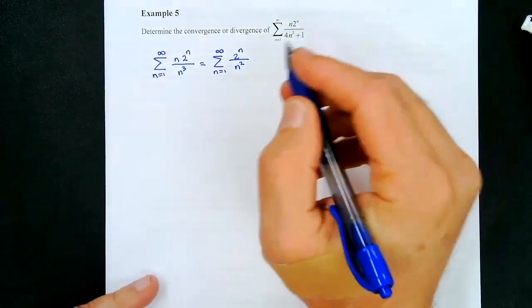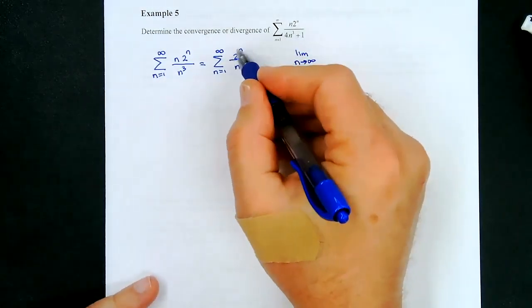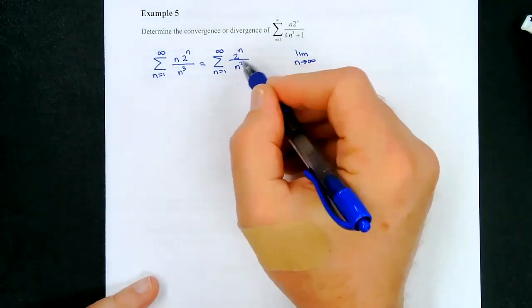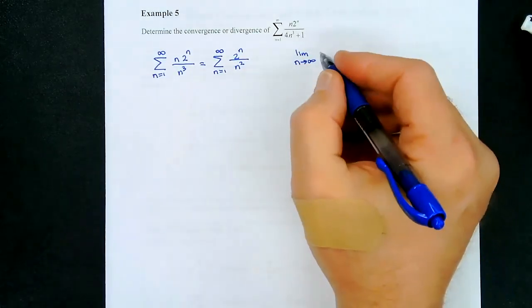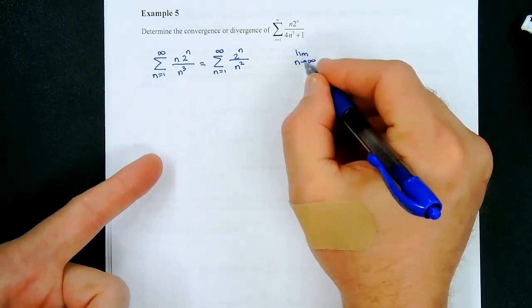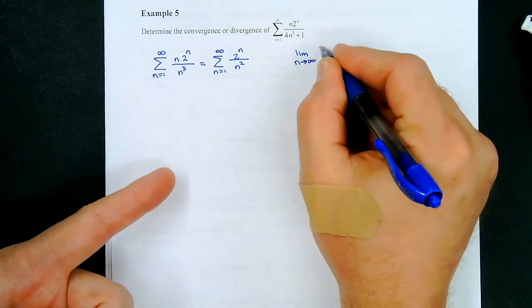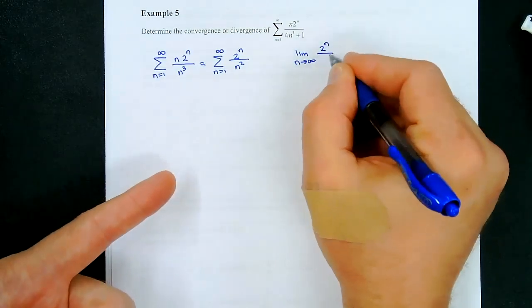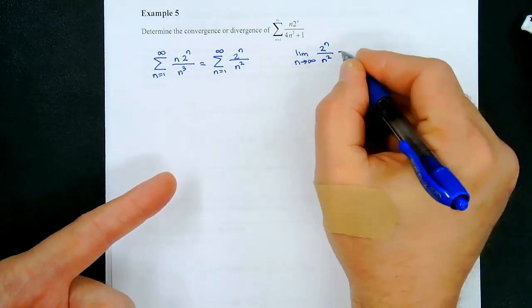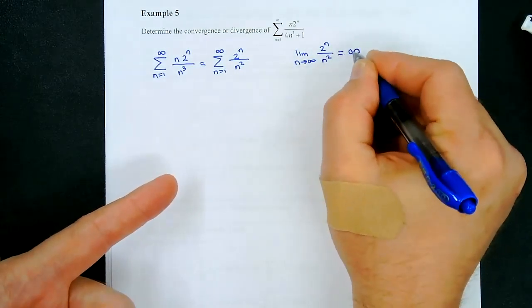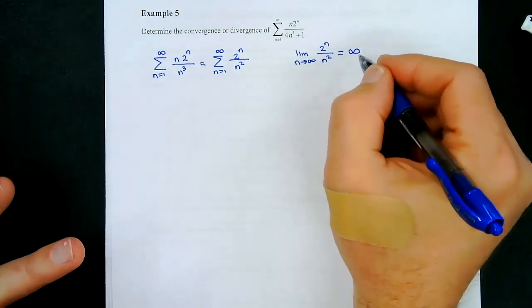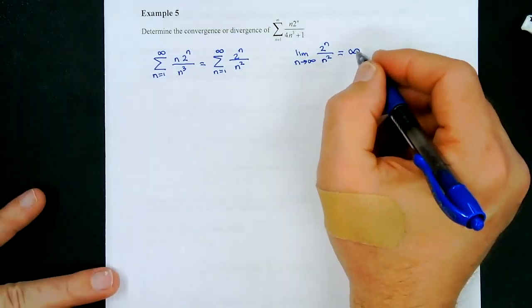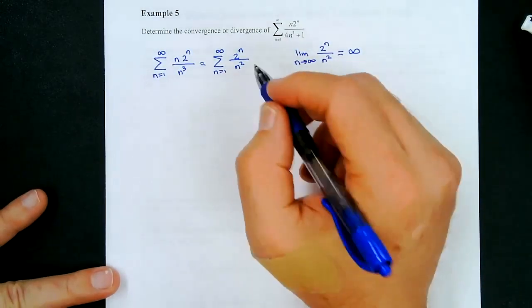One thing I'm noticing is that this is going to grow way faster than this one, right? That means this is going to take off and it's going to be infinity. So the limit as n approaches infinity of 2 to the n over n squared is equal to infinity, all right? And because it's not equal to 0, that automatically means that this series diverges, right?